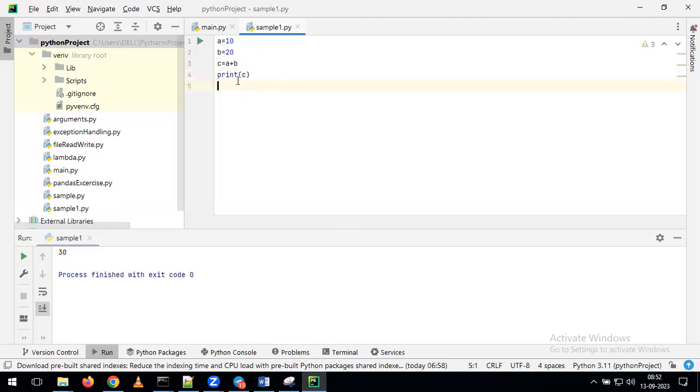So whenever you want to run the program in PyCharm, first we have to write the code. After that, you can click on this run button. With that, you can run all the lines of the code. This is one way of the execution. Second way, just right click in the program.